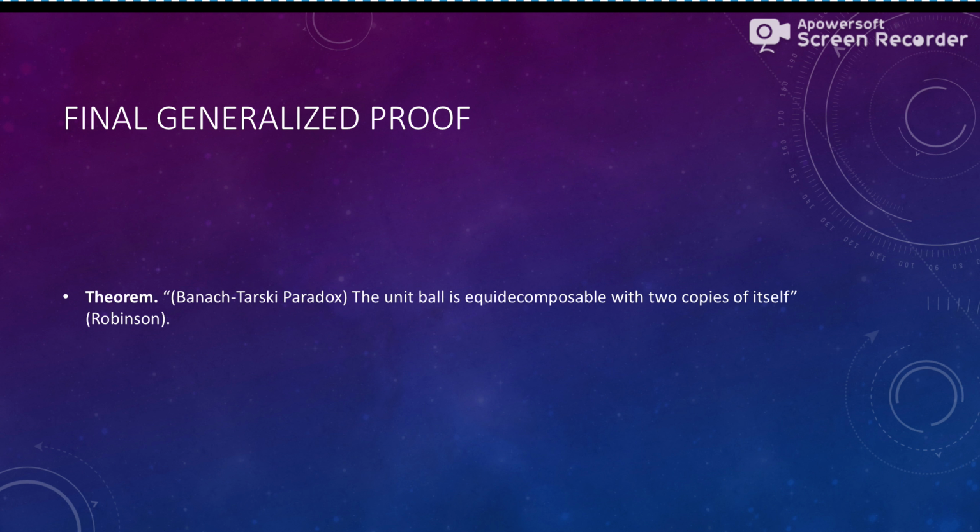So all that gobbledygook does really come together here in the end, since we did show the Banach-Tarski proof: the unit ball is equidecomposable with two copies of itself. We've shown through the decomposition that the sphere without a center is equidecomposable with itself, okay?